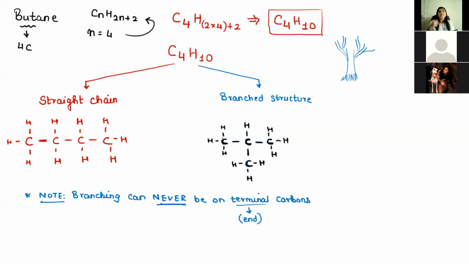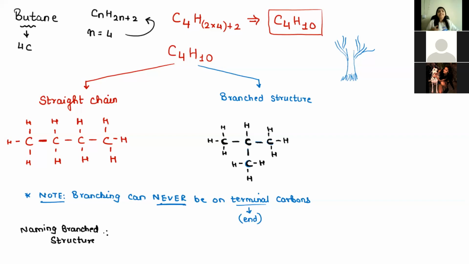Now how to name this branched structure? Naming of a branched structure has one specific order. So I'm going to write over here, naming branched structure. What is the protocol?